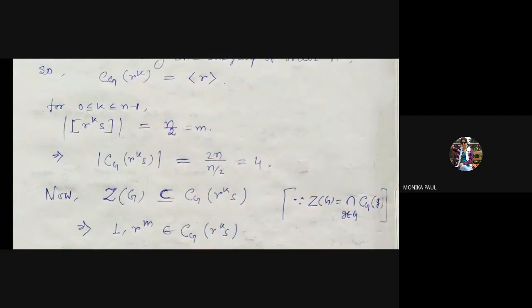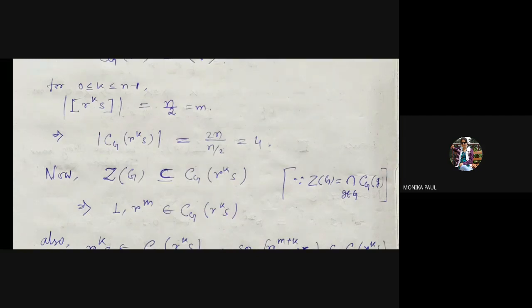Now, for any k with 0 less than or equal to k less than or equal to n minus 1, the cardinality of the conjugacy class represented by R to the power k into S is equal to m, n by 2 means m. And so the order of the centralizer of R to the power k S is equal to the order of G, 2n, divided by the order of the conjugacy class, that is n by 2, and that becomes 4.